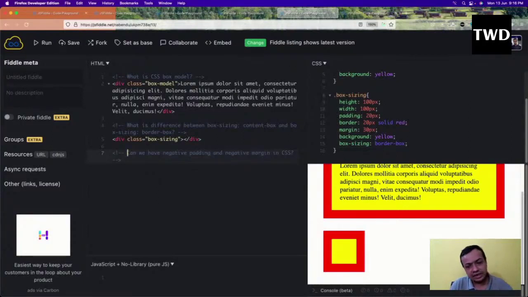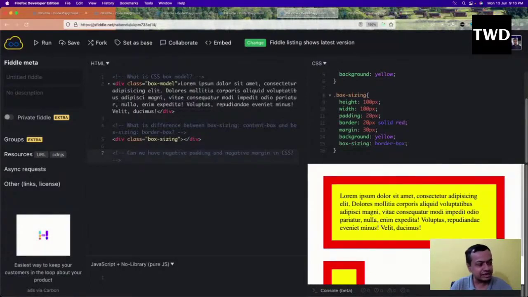Margin pushes the content away from existing boxes; if some other box is there, margin will put it away. By having a negative margin, we can get a lot of interesting CSS display cases, but negative padding doesn't make any sense and is not allowed.